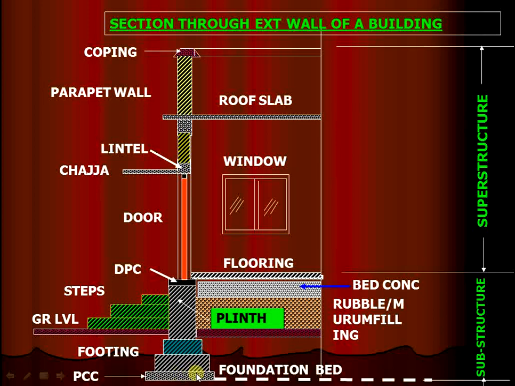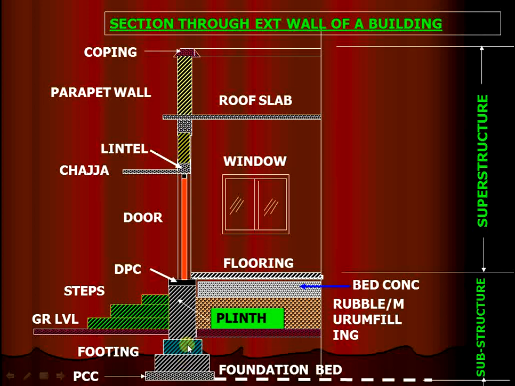In plain cement concrete, no steel member is used; it is only plain cement concrete. Above this plain cement concrete, we construct the footing or foundation. This is called the foundation. Footing is our foundation. There are many types: shallow foundation or deep foundation. It all depends upon the ground strata or ground condition of the site, which decides which type of foundation we have to use.